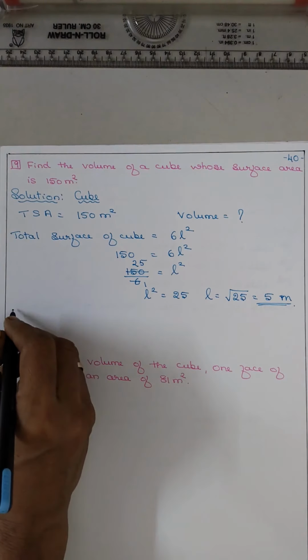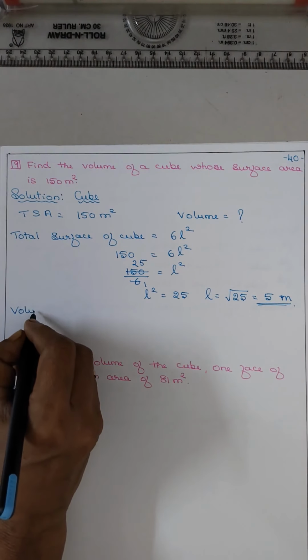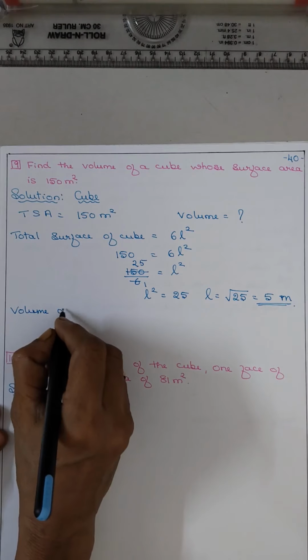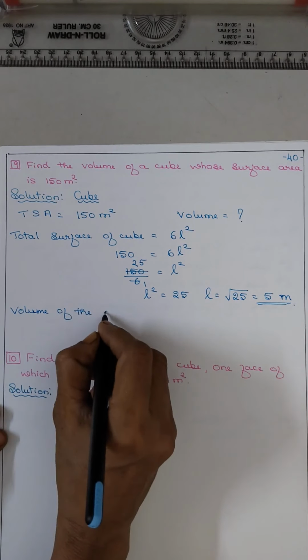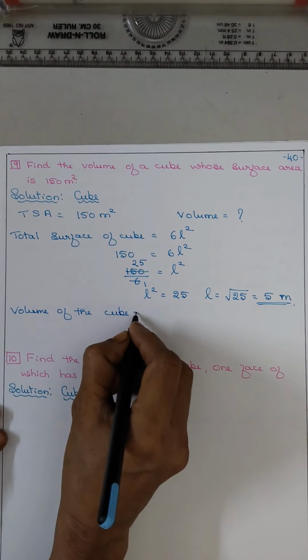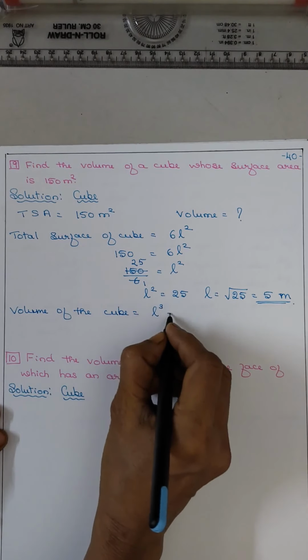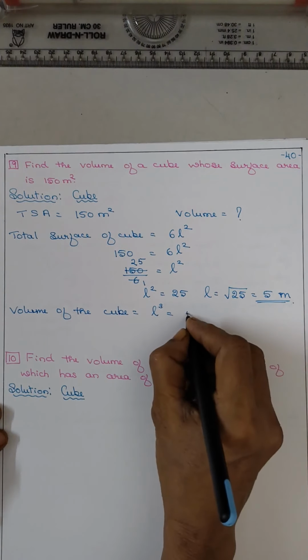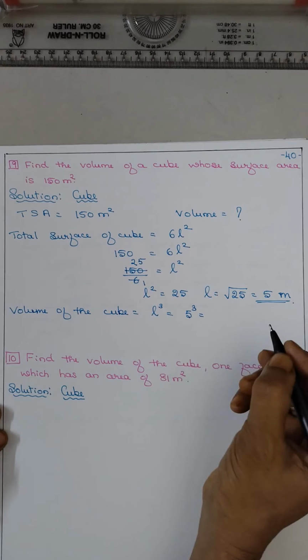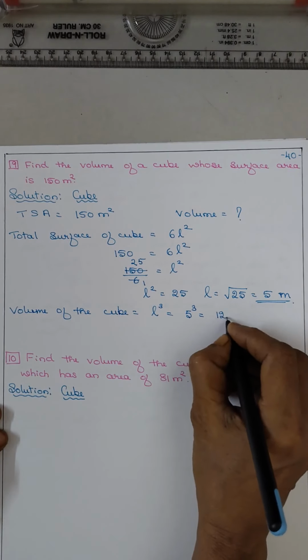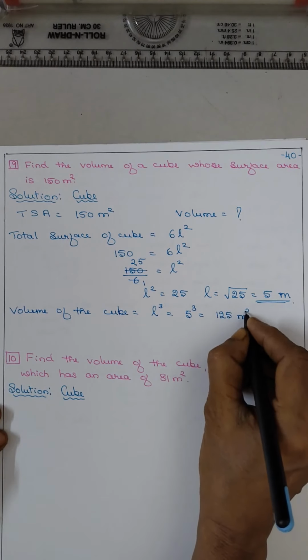Now find out the volume. So volume of the cube, what is the formula? L cube. That is 5 cube. 5 cube is 125 meter cube.